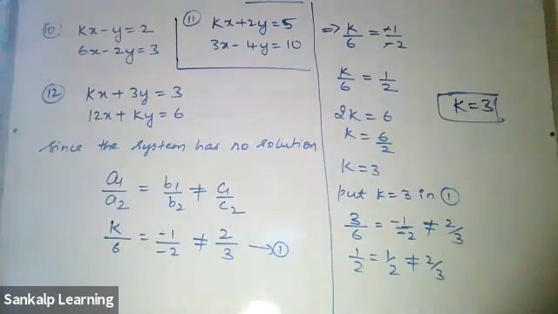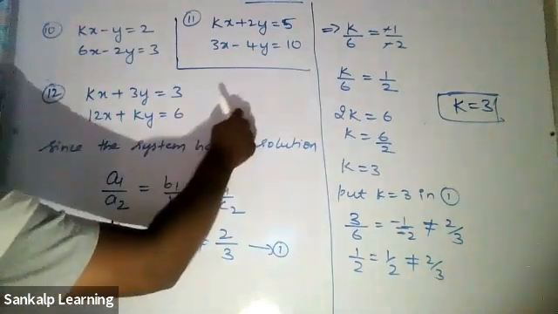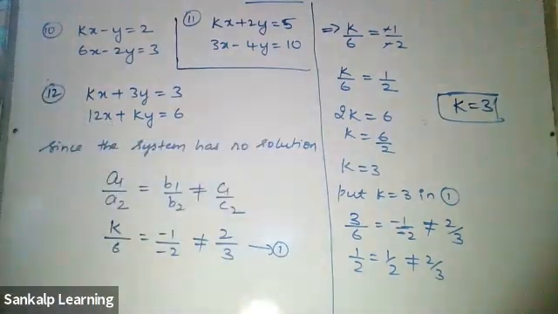k is not equal to 3 by 2. No, I don't think so. Okay, just a minute. 3k is equal to 12. Okay, 3k is equal to 18. No, I don't think so, Sanjana.